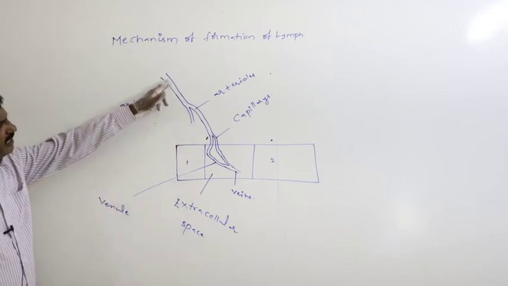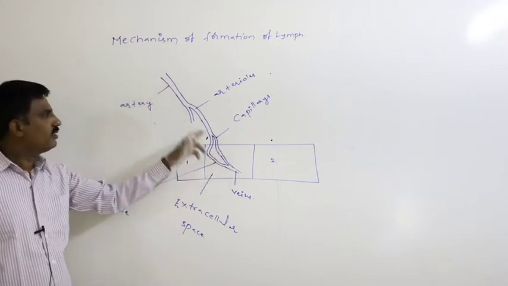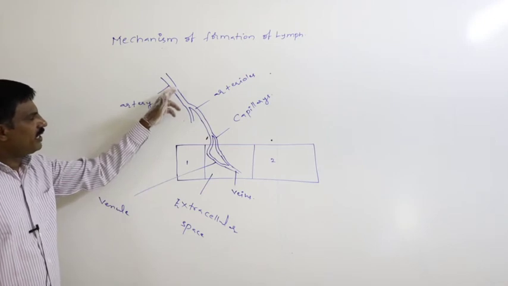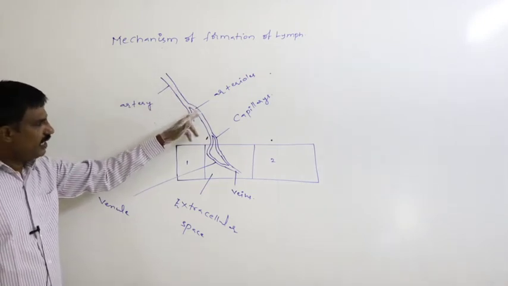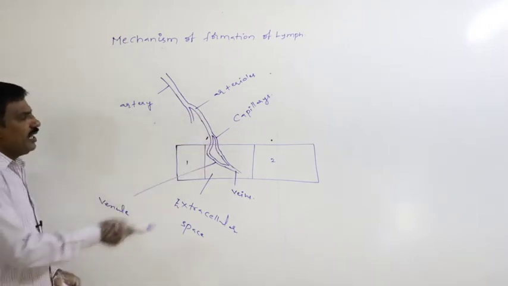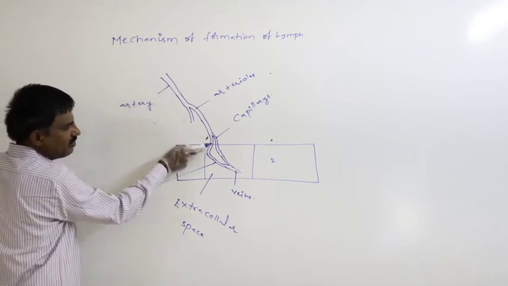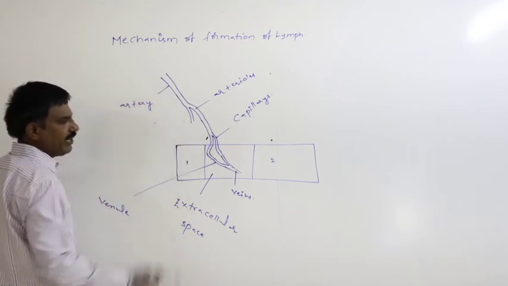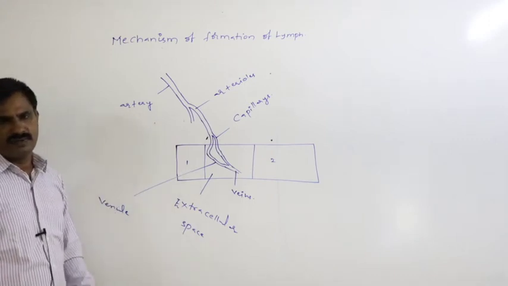Definitely diameter gradually decreases from artery to capillaries. Diameter of the artery is greater than diameter of arteriole. Diameter of arteriole is greater than capillary. As progressively diameter decreases towards the capillary, blood pressure gradually increases.